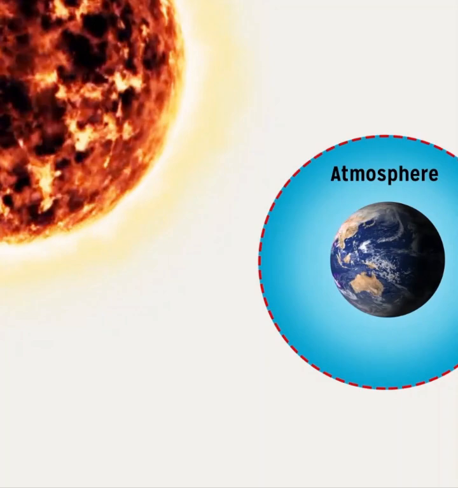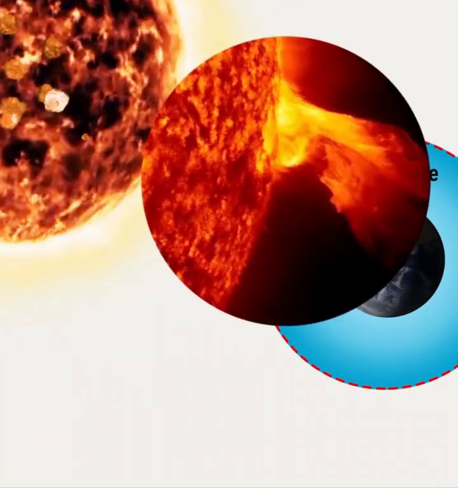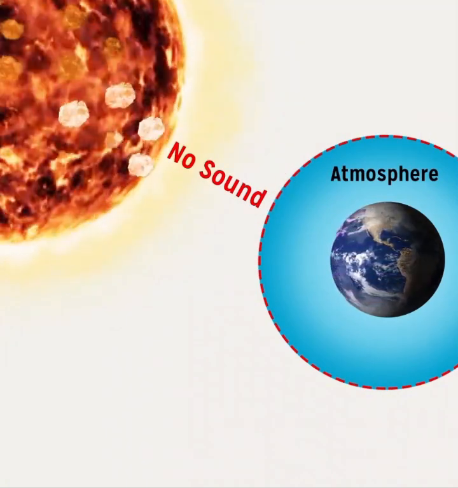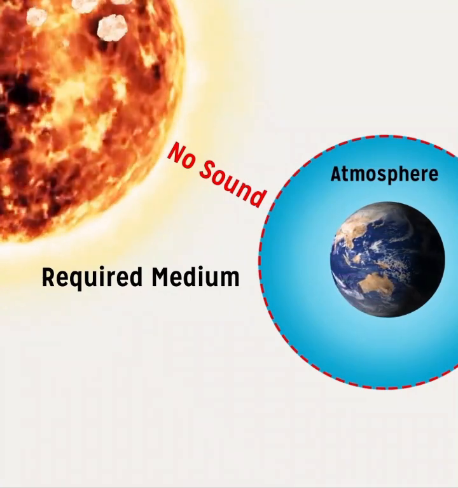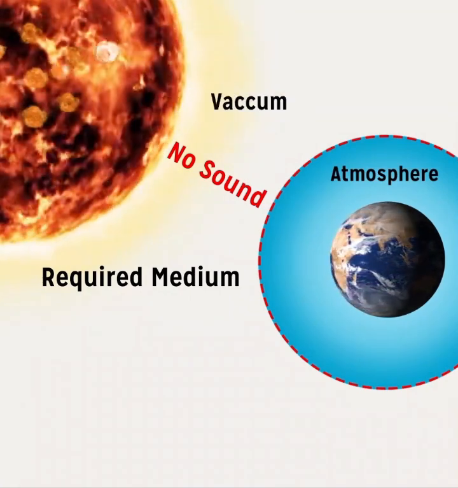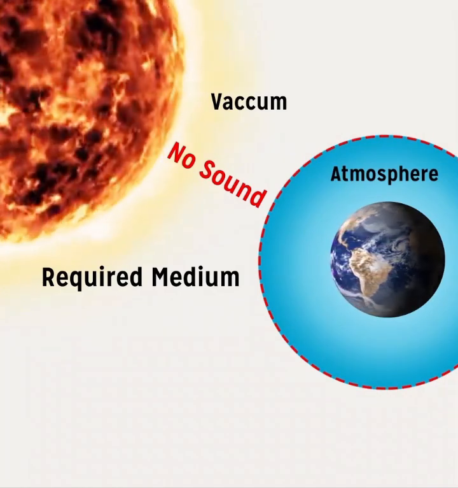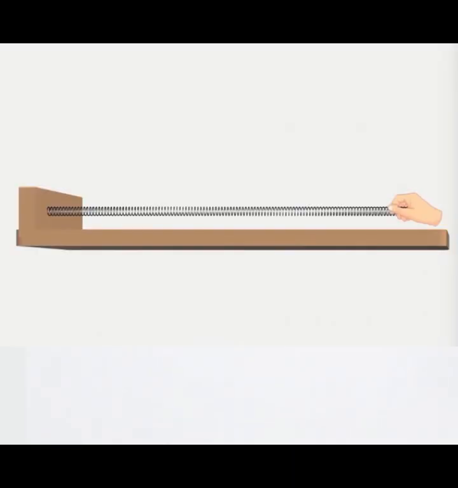For example, no sound is produced due to the explosions on the sun. The waves which require a medium for their propagation are mechanical waves, and sound waves are actually mechanical waves. So we can say the sound can't reach the surface of the earth. Now we can classify mechanical waves as transverse waves and longitudinal waves. Longitudinal waves are also called compressional waves. First we will discuss transverse waves.